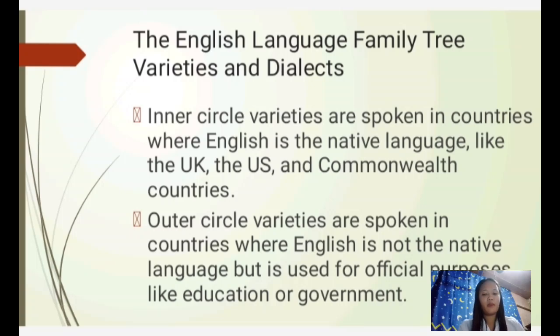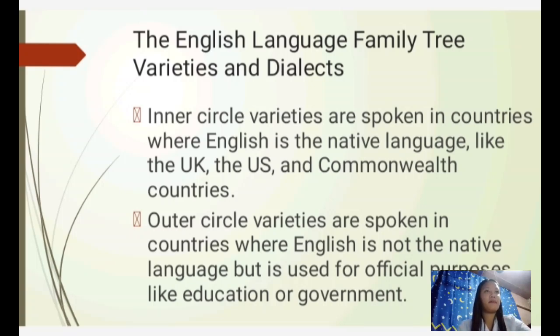So, the varieties and dialects of the English language. First, the inner circle varieties. These varieties of English are spoken in countries where English is the native language. Examples are the UK, the US, and Commonwealth countries. And the other one is outer circle varieties. These varieties are spoken in countries where English is not the native language but is used for official purposes such as in education and government.